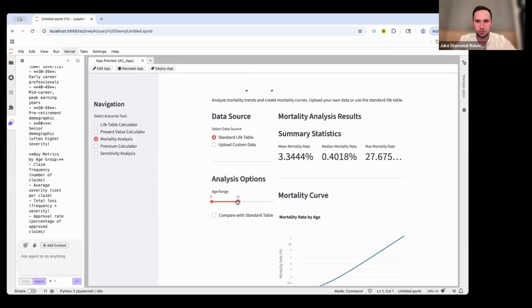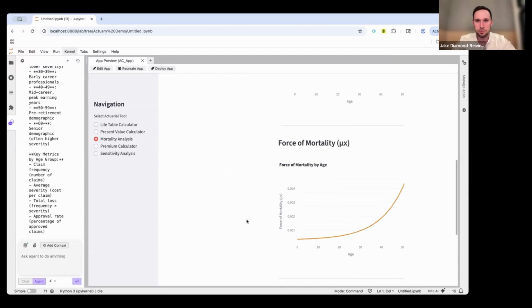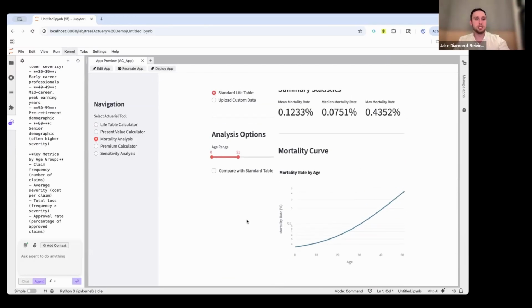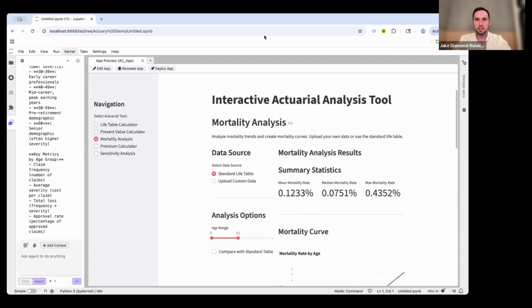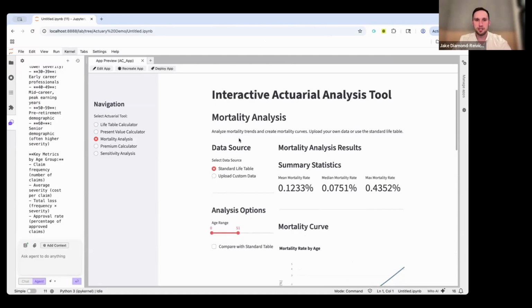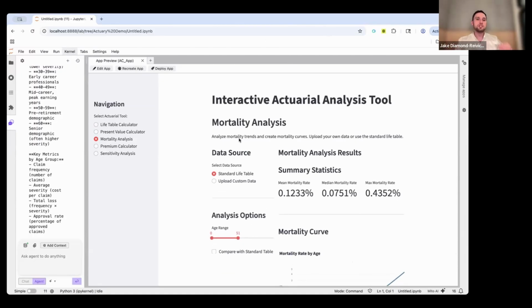And I can change the age ranges here, and all of this will update in real time. And this was all built in one prompt, just by saying, build me this table. So this app was built by me saying, build me an actuarial analysis app. And the agent can go and build that for you. And the front end will give you, and also give you the Python backend as well.